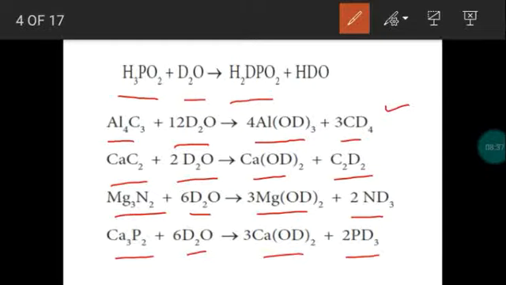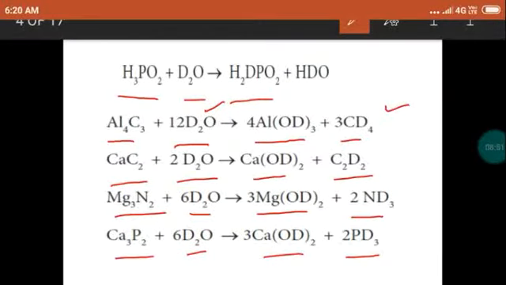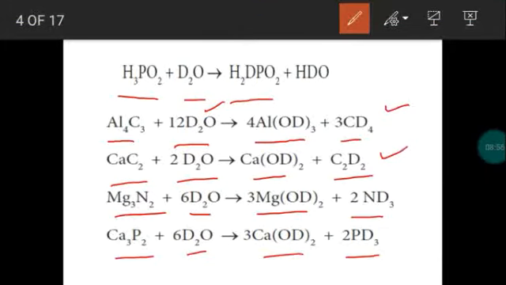So when we take ordinary water, we will get the byproduct CH4. Methane will be formed. But instead of ordinary water, we have taken what? Heavy water. So if ordinary water is used, we will get C2H2. Acetylene will be formed. But we have used what? Heavy water. So that C2D2 is formed.